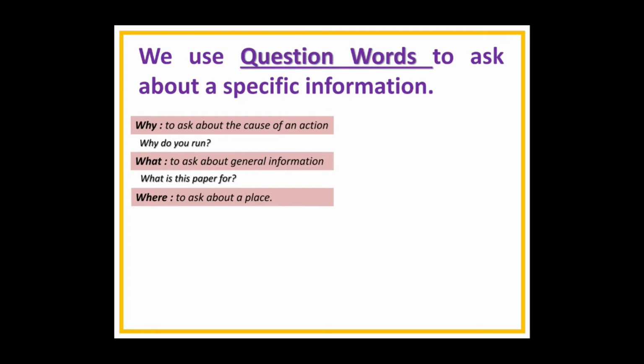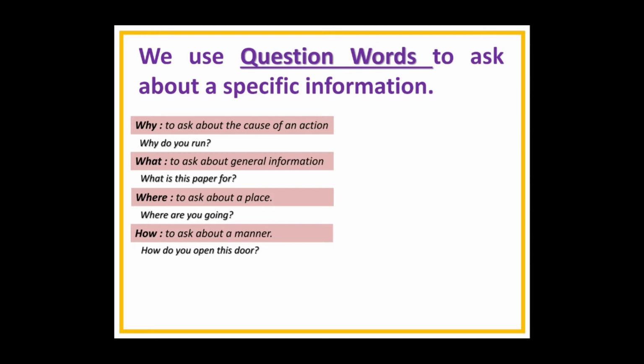Where? To ask about place. A place, and the answer is always a place. Where are you from? I am from Morocco. Morocco is the place. Okay? Where do you live? Where are you going? How? To ask about manner. Manner is the way. So we use it like this: how do you open this door? How do you cook couscous? How do you play football? So method, manner.